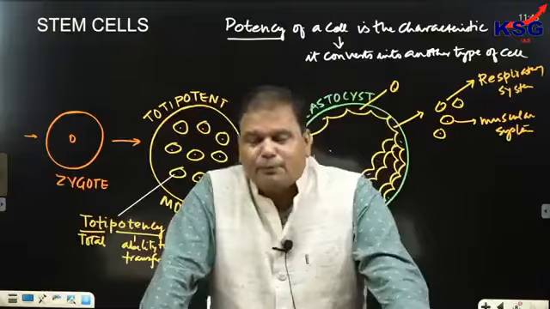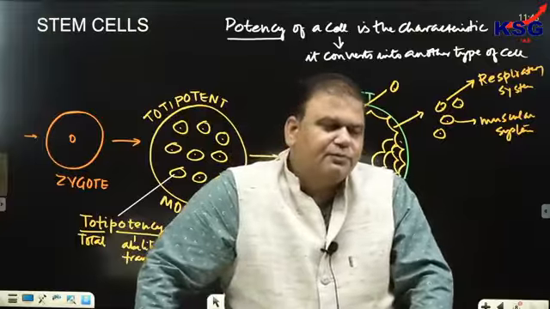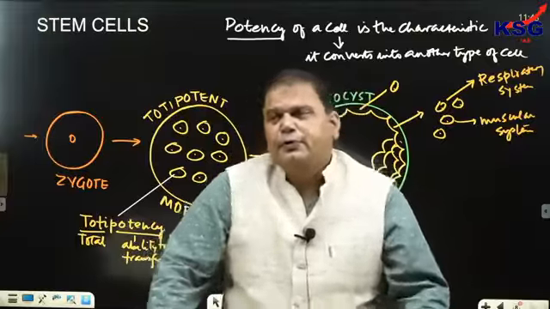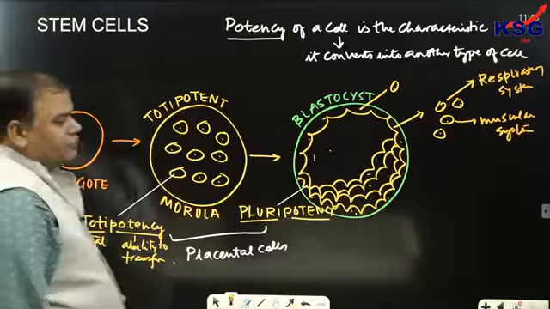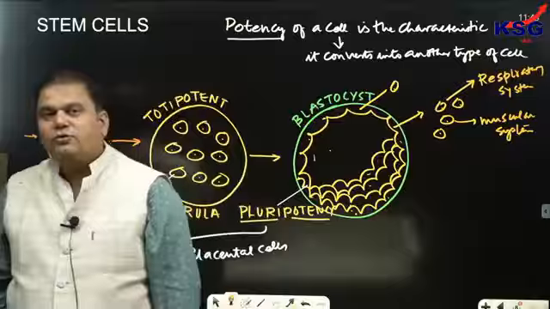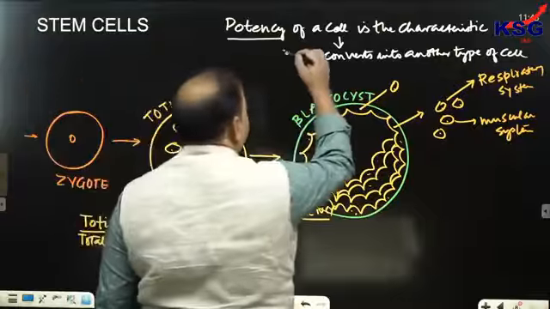Write down: potency of a cell is the characteristic through which it transforms into another type of cell.